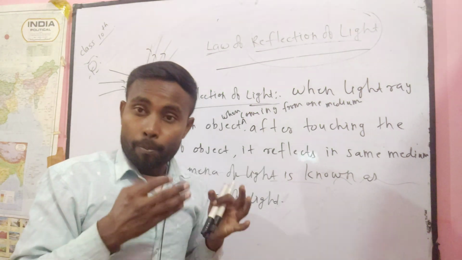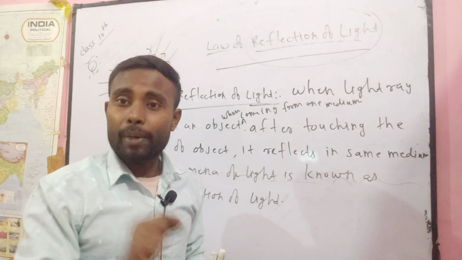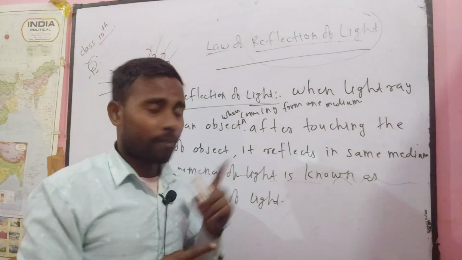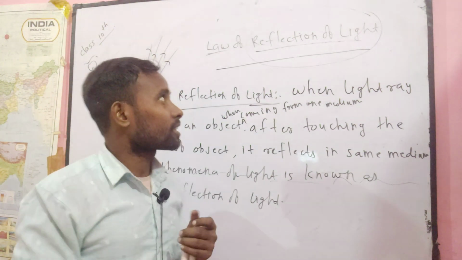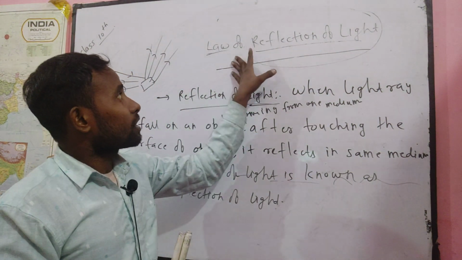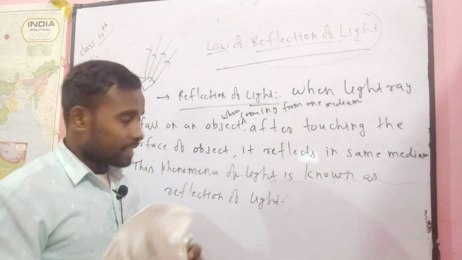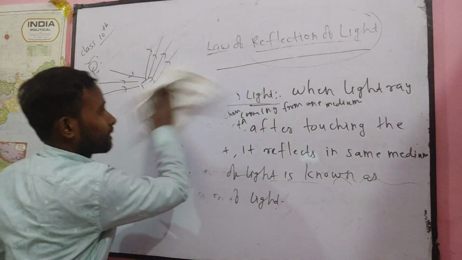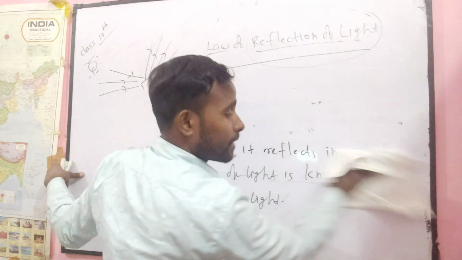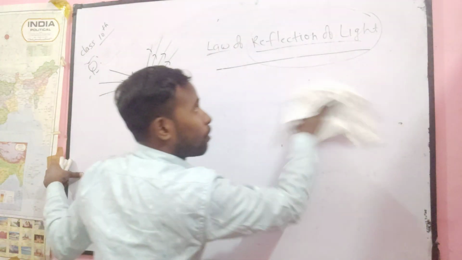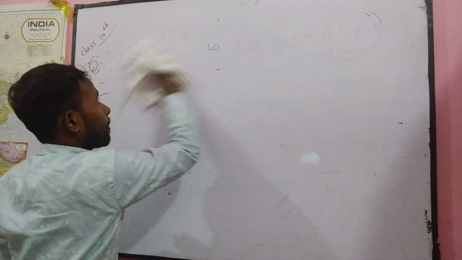During this phenomenon, it obeys a particular law which is known as the law of reflection of light. I think you understand very well. And if you understand the law of reflection of light, then I want to give you a clean picture that will help you understand very easily. I think you understand both definitions.